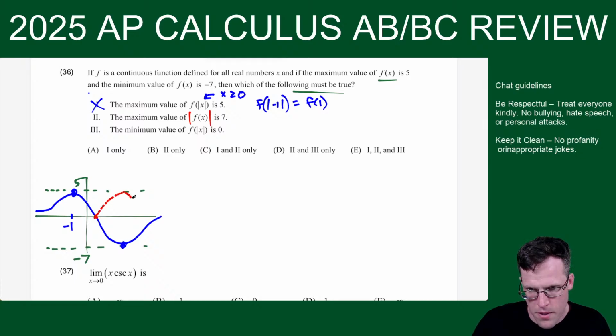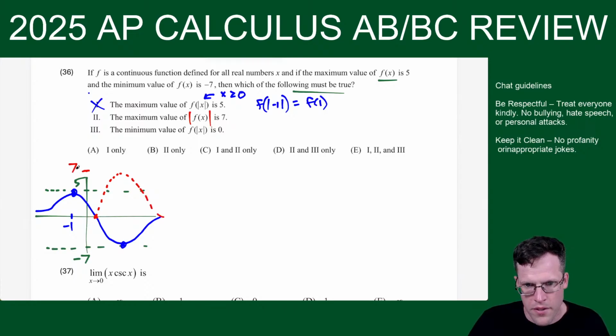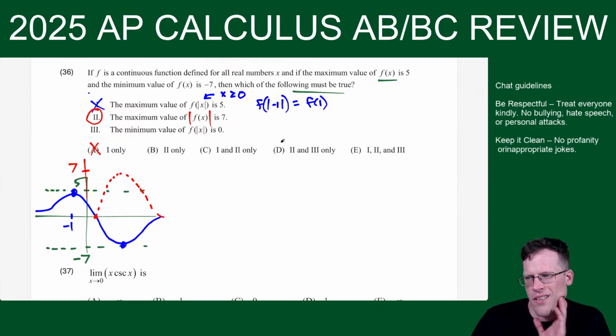Okay, so it flips it up like this. And this one, let me actually draw it higher. If it went at a low point of -7, it's going to go to a high point of +7. So this one is true. If the minimum value is -7, then the maximum value of the absolute value of f of x is going to be +7. So that one's good, which eliminates this, and they all have 2.